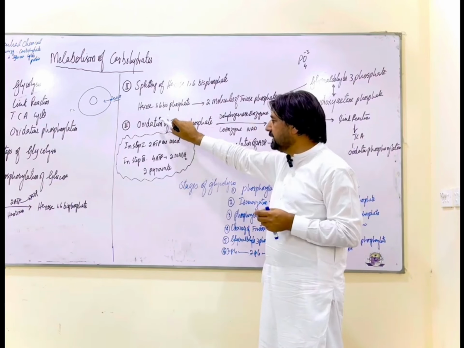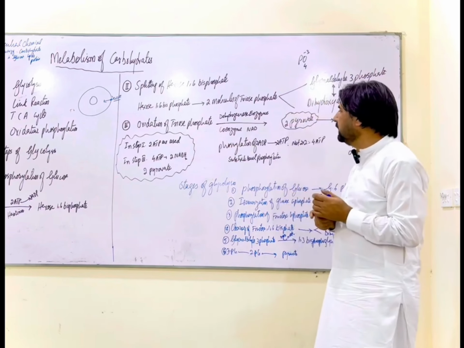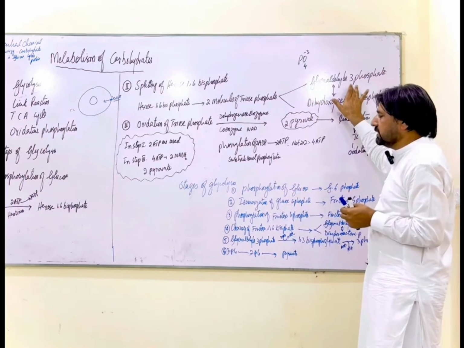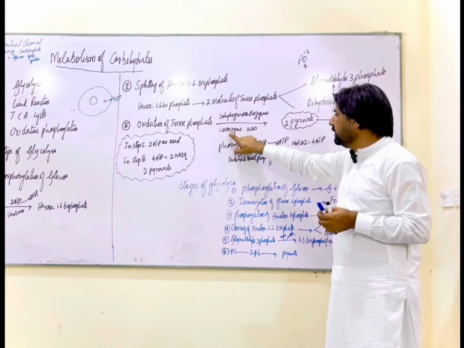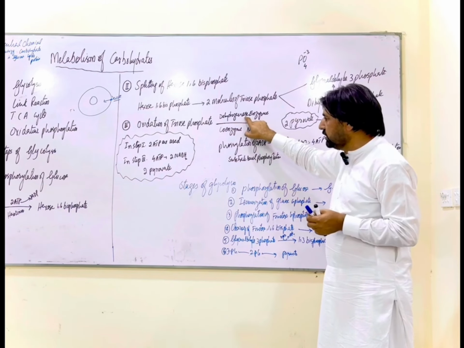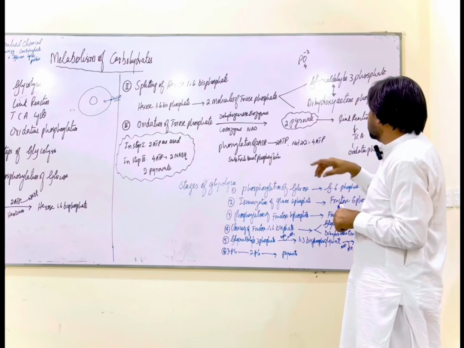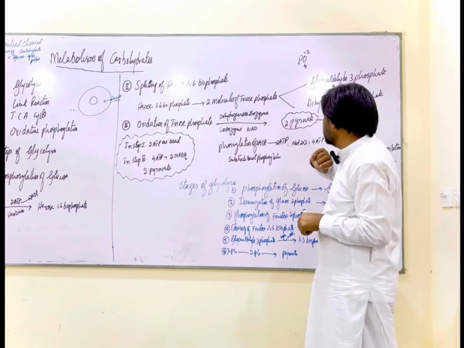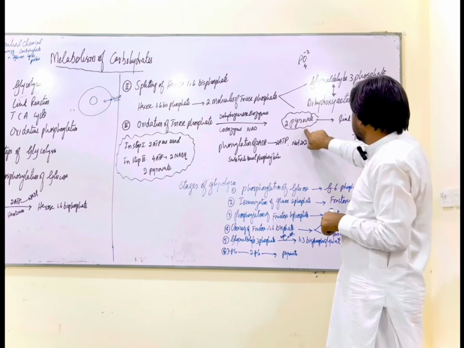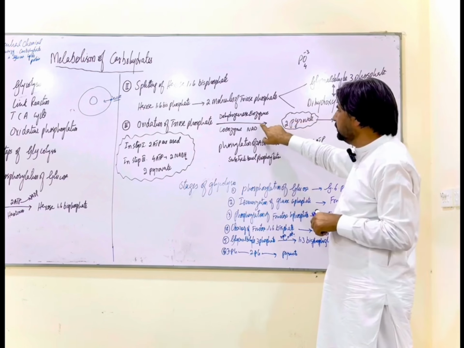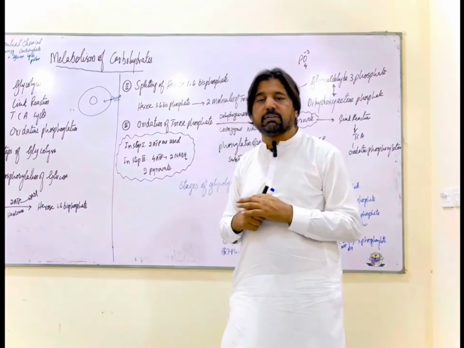In the third step of glycolysis, there will be oxidation of triose phosphate, meaning oxidation of glycerol di 3 phosphate. During the oxidation of glycerol di 3 phosphate, coenzyme NAD and dehydrogenase enzyme are required. Oxidation of triose phosphate would give us two pyruvate molecules, as well as two ATP molecules and two NADH molecules. We are going to study them one by one.